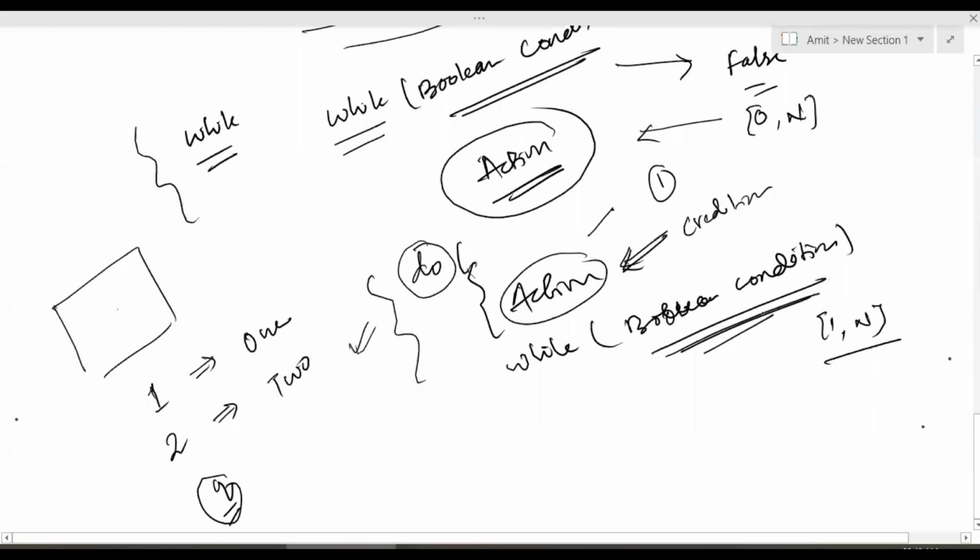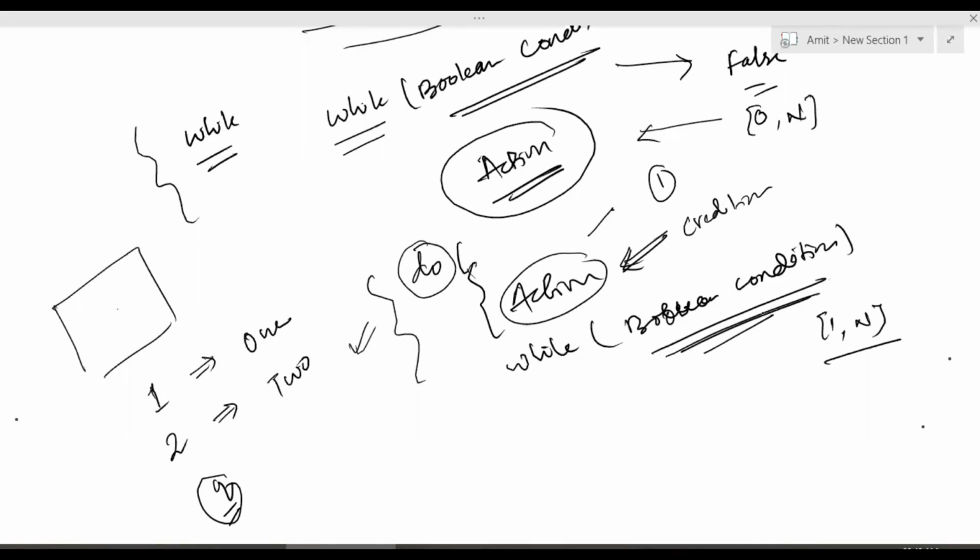So if you just see the analogy or the use case that I was discussing, there is a simple web page and some user is trying to hit that web page. Maybe I need to validate the credential of the user. Maybe there is some condition for which I will be performing that loop.